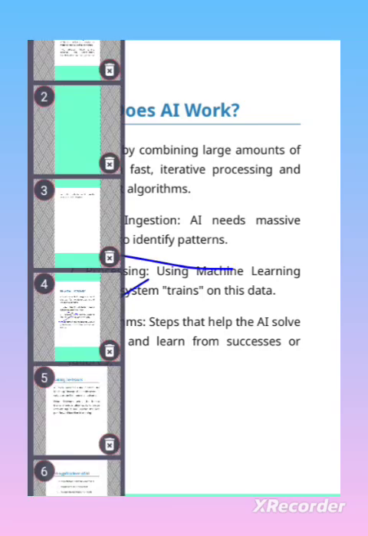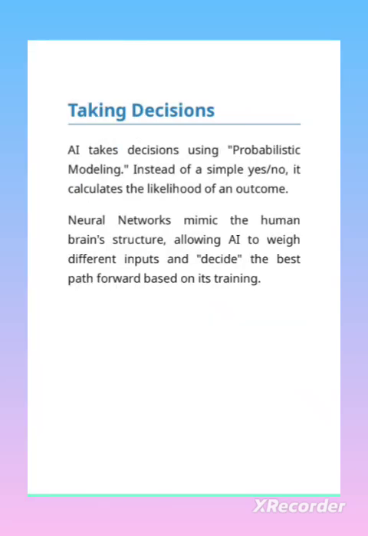Okay, next is taking decisions. AI takes decisions using probabilistic modeling. Instead of a simple yes or no, it calculates the likelihood of an outcome. Neural networks mimic the human brain structures, allowing AI to weigh different inputs and decide the best path forward based on its training. So basically, what is a neural network? We know that in our brain there are connections, different types of neuron paths, right? So using this technique, it's just trying to replicate how the human brain works.